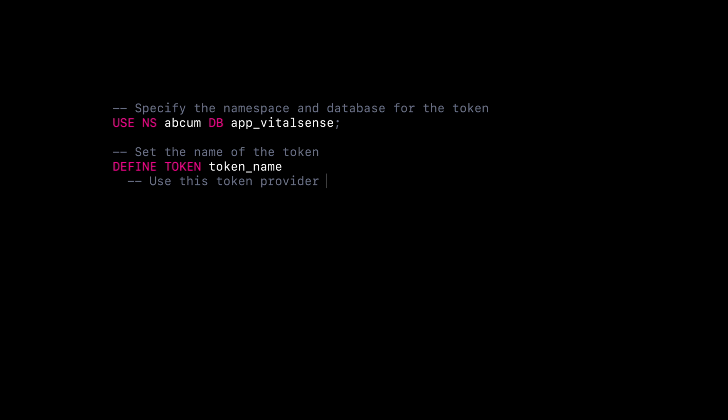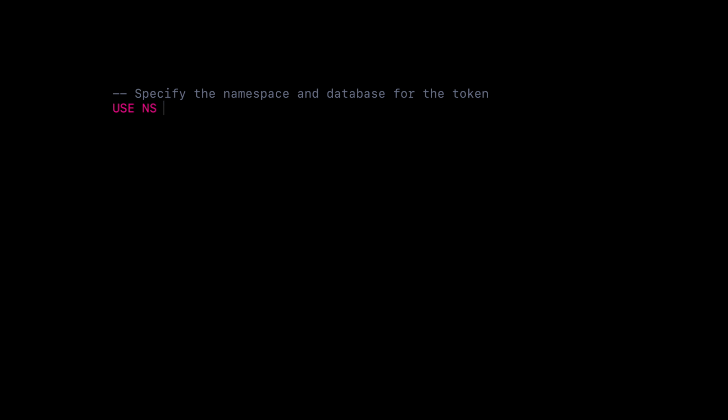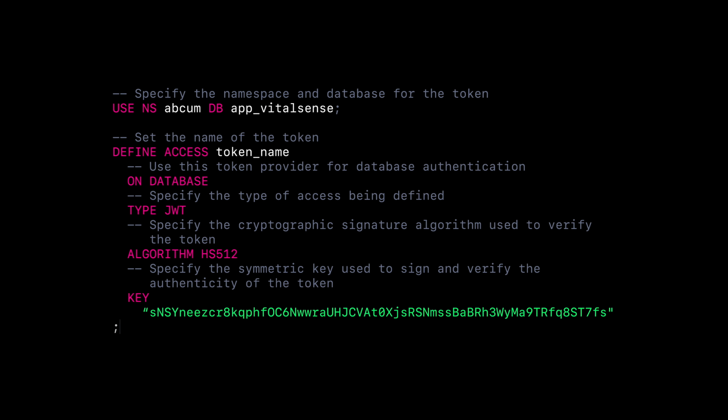Lastly, let's look at the define access statement, which enhances security by allowing you to manage how non-admin users are authenticated and granted access, utilizing existing OAuth practices. This statement consolidates and replaces the 1.0 define scope and define token statements, providing a more streamlined approach to managing access.